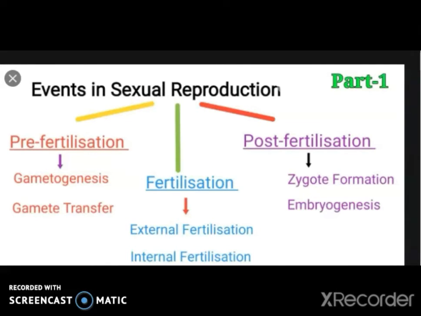After attaining sexual maturity, the animal shows various events, namely pre-fertilization. In pre-fertilization, there are gametogenesis and gamete transfer. Then, the second event is fertilization. Fertilization may be external or internal. After fertilization, there are post-fertilization events. In post-fertilization events, the formation of zygote and embryogenesis take place.